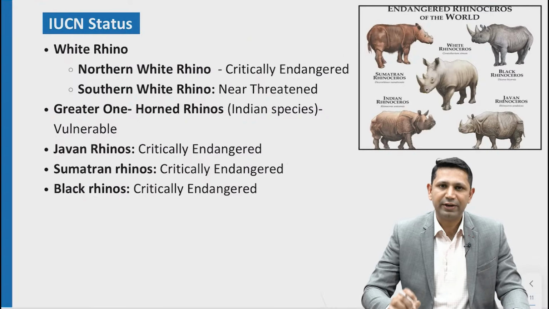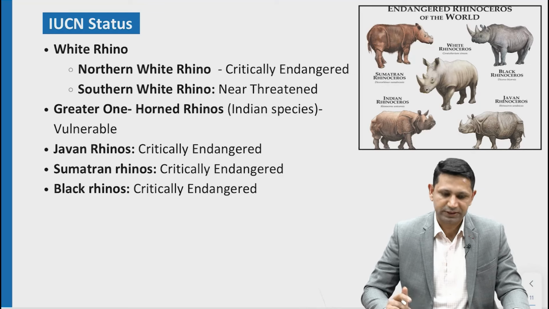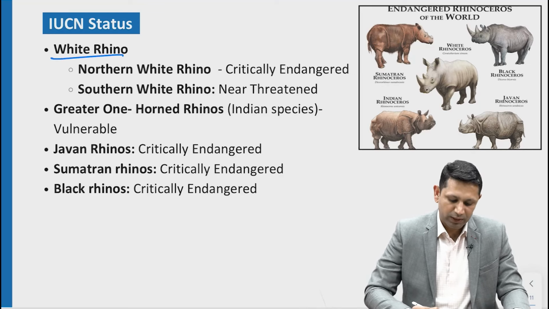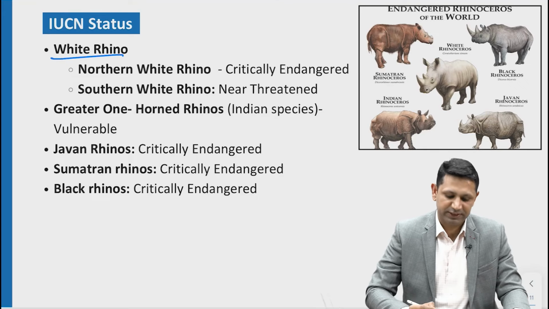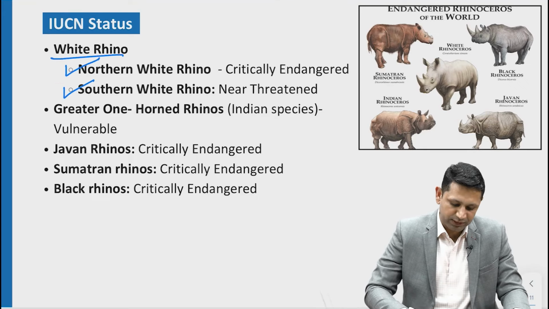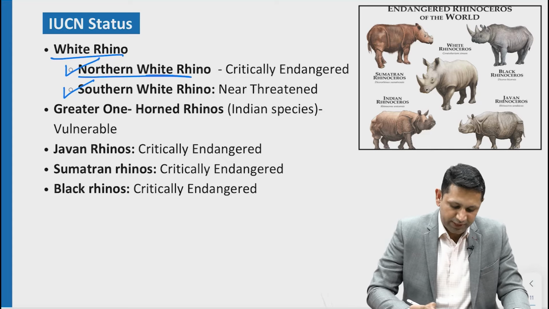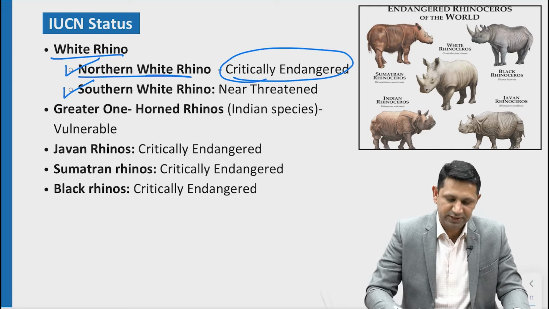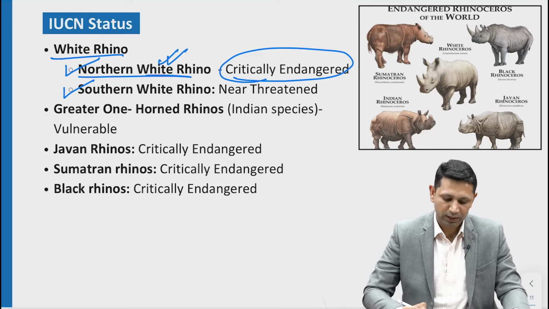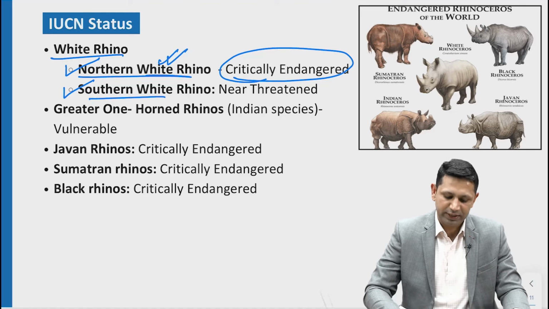Lastly, about the IUCN status of the species of rhino. Basically, we have 5 rhino species. First one is the white rhino. It has two subspecies. One is the northern white rhino and another one is the southern white rhino. So you should be clear that this northern white rhino is actually critically endangered, and this news article was about this northern white rhino only. Secondly, the southern white rhino has the status of near threatened.